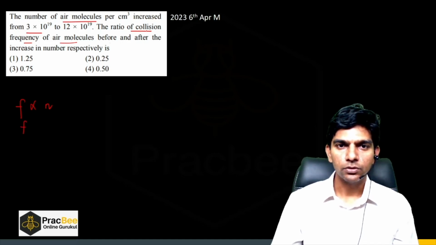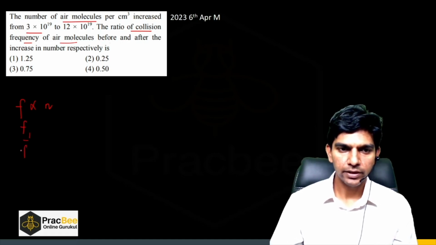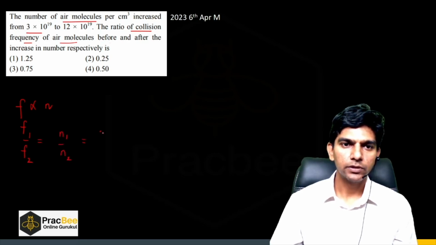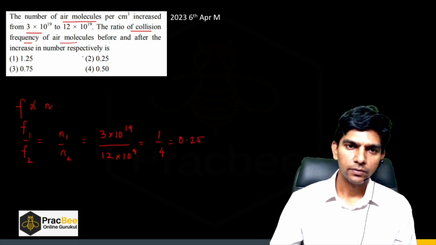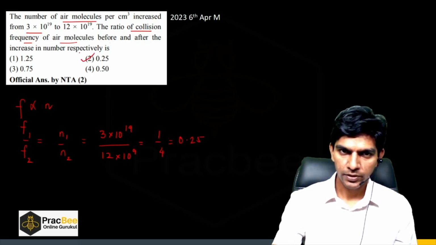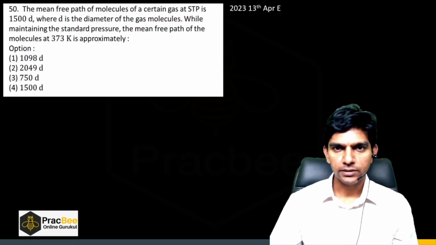So the ratio of collision frequency of the air molecule before and after, F1 by F2 will be n1 by n2. And what is n1? It is 3 into 10 raised per 19, and n2 is 12 into 10 raised per 19. So it will be 1 by 4, which is nothing but 0.25. So option 2 is the right answer. Now let us see another question.